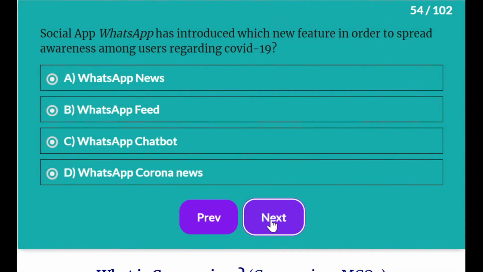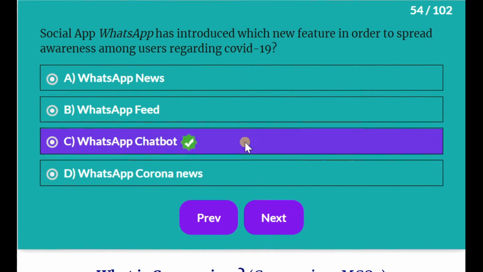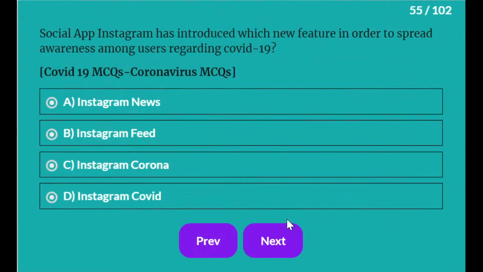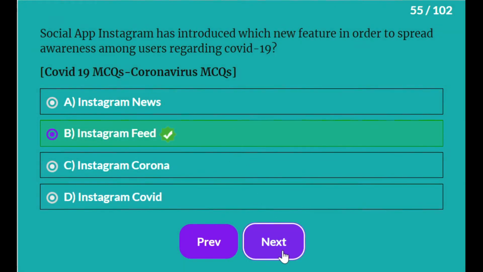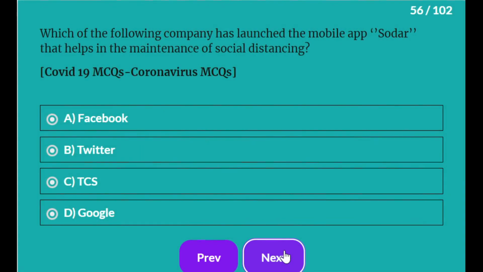Social app WhatsApp has introduced which new feature in order to spread awareness among users regarding COVID-19? It is WhatsApp chatbot. Social app Instagram has introduced which new feature in order to spread awareness among users regarding COVID-19? It is Instagram feed.